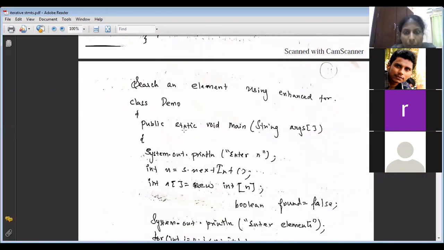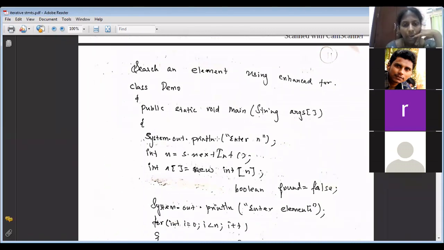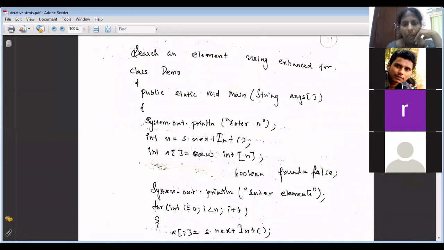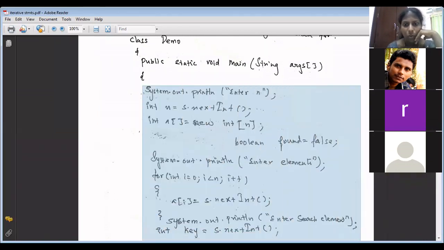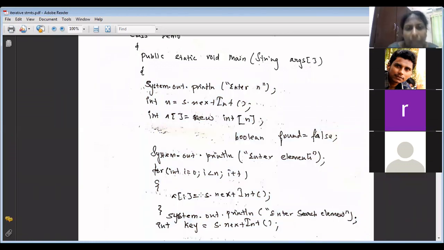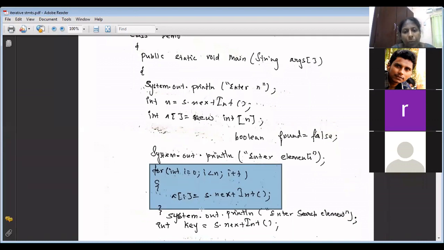Iteration over multiple. We'll search an element using enhanced for linear search. Enter n, take the n value from the user, declare the array of size n. Enter the elements of the array, enter the search element. From here till here, any doubt, just go through linear search. We are taking the n value from the user, declaring an array of size n, then inputting all the array elements, then taking the search element. Any doubt in this? No, ma'am. Now we have to use enhanced for for searching the element. Here in this case you can't use enhanced for because it is inputting array elements.